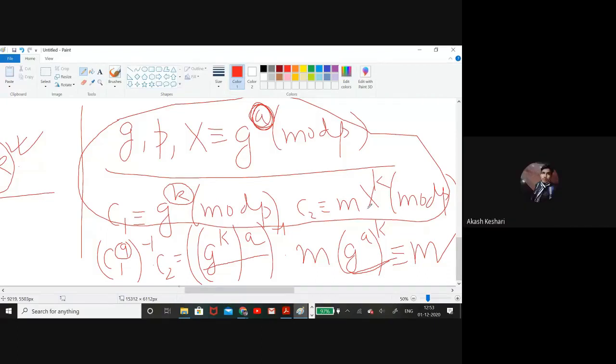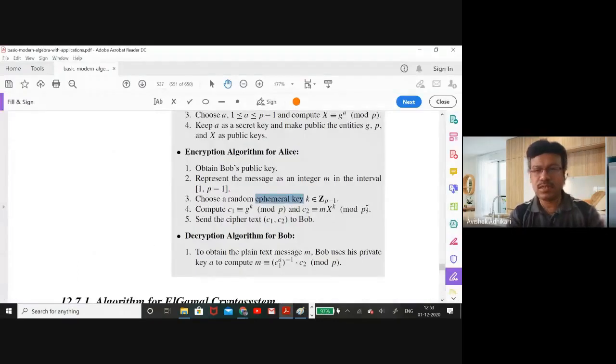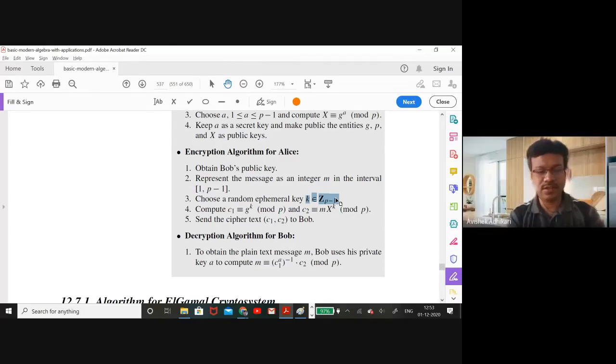Sir, what if I choose k equal to p minus 1? K equal to p minus 1. Just have a look at this. The value k is taken from Z_{p-1}, so the value of k can never be p minus 1. It's from 0 to p minus 2. Clear? Yes, sir. Okay.